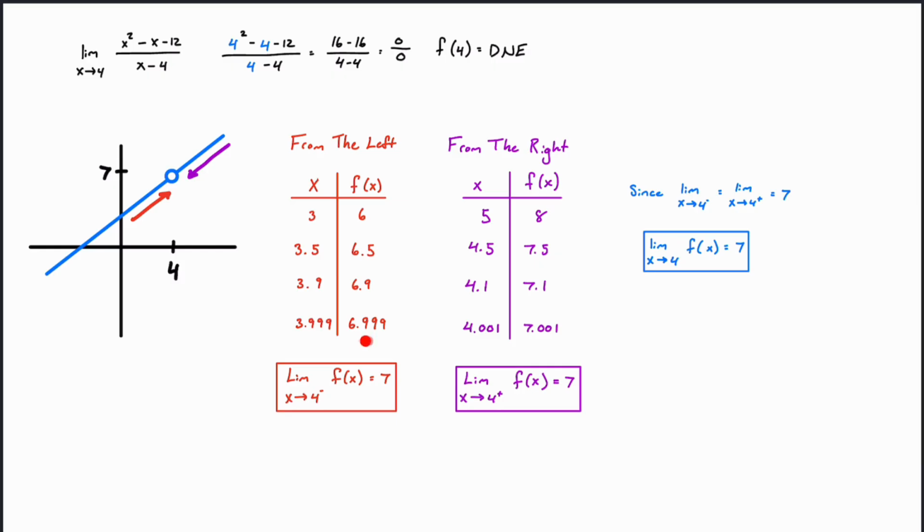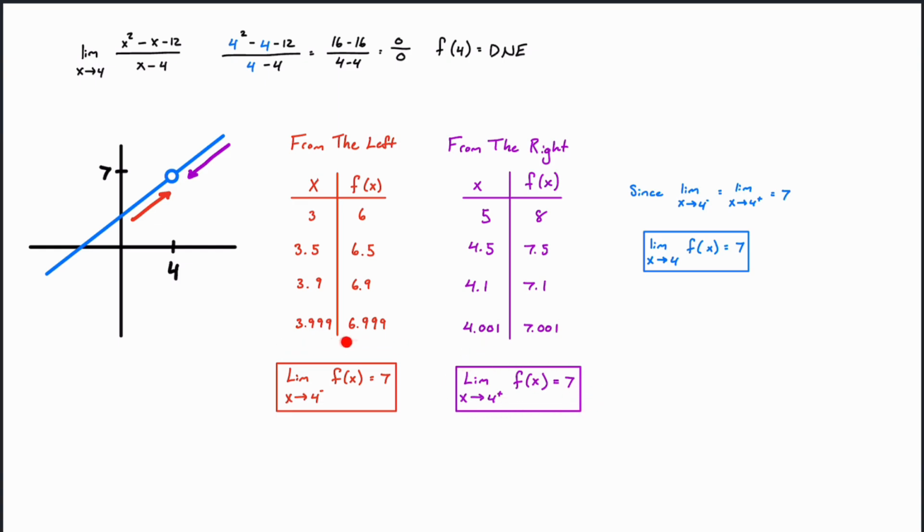6.999 is very close to 7. Whereas on the right, we're starting higher and we're going lower. We're going from 8 to 7.001. That's also very close to 7. And if we plug in even closer numbers, if we choose 4.0000001, we're going to get 7.0000001. So it's going to get closer and closer to 7 at the point 4.